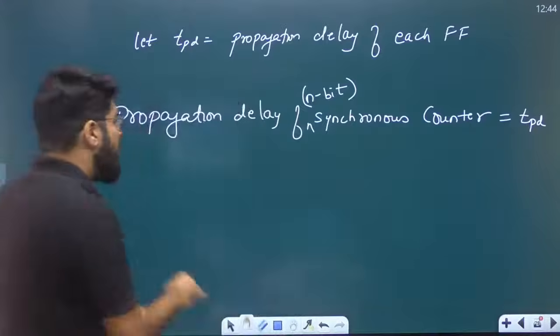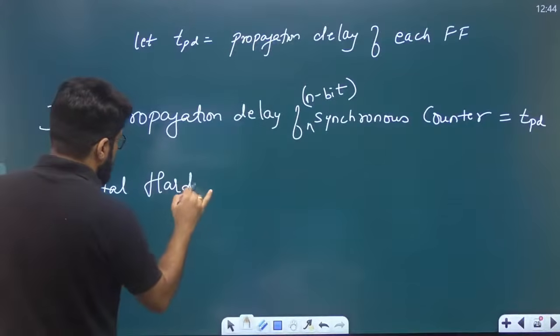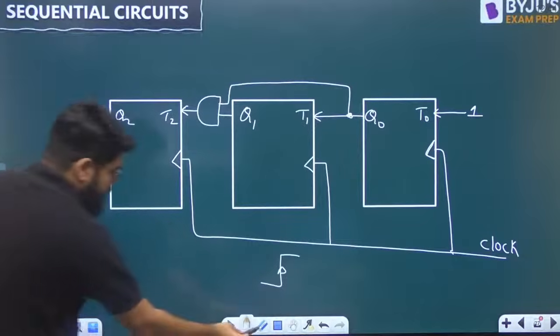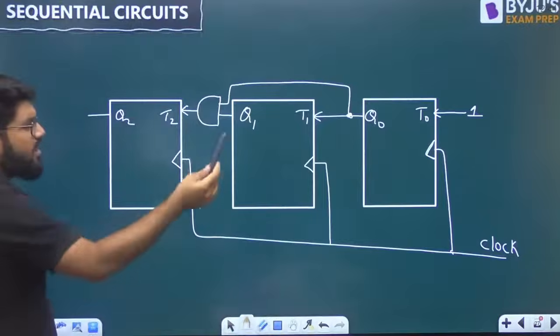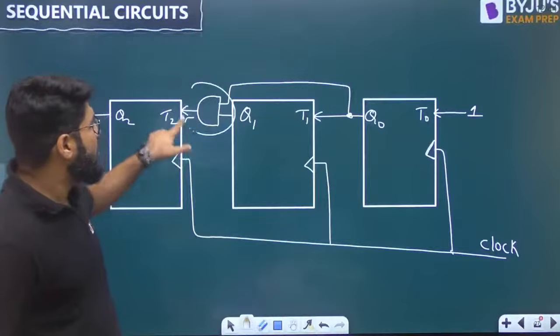And what is the total hardware? Guys, what is the total hardware? Now let me give you the hint. Here you have seen, because it is a 3-bit counter, you have 3 flip-flops. Other than 3 flip-flops, you have one AND gate.